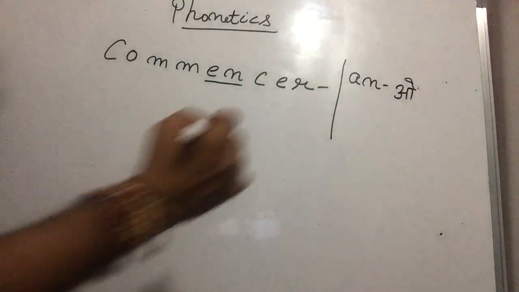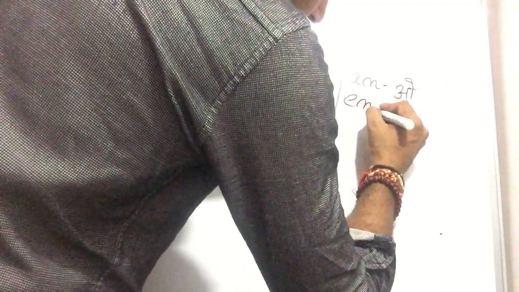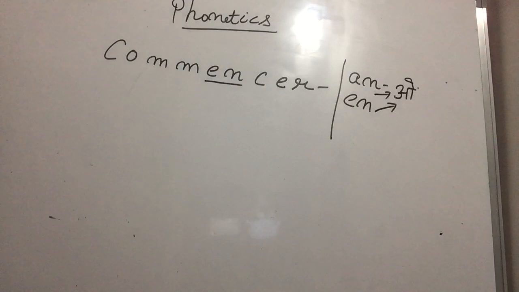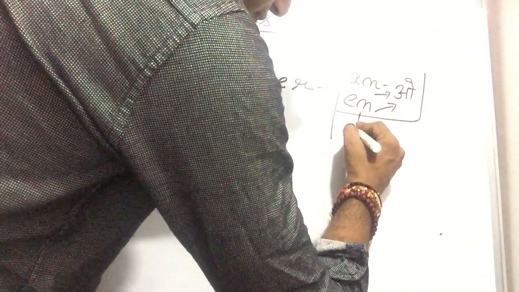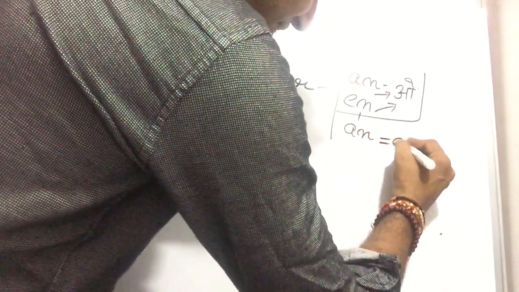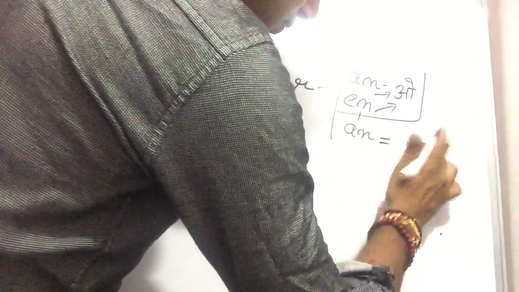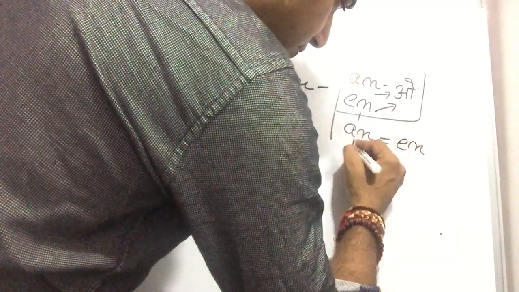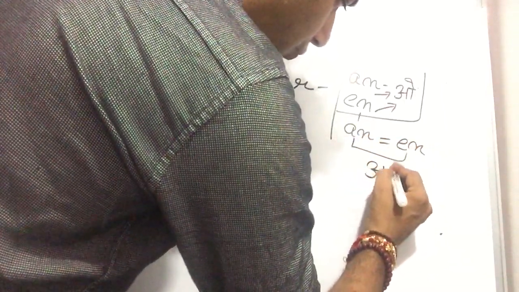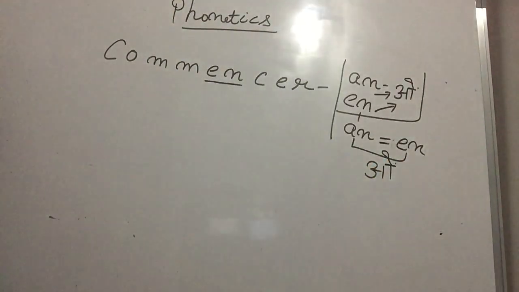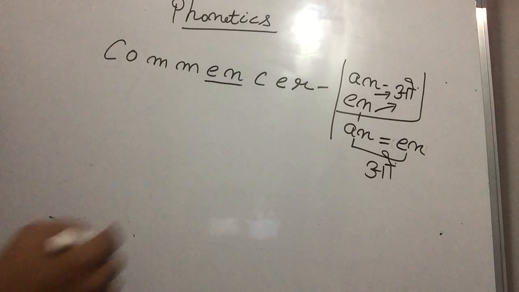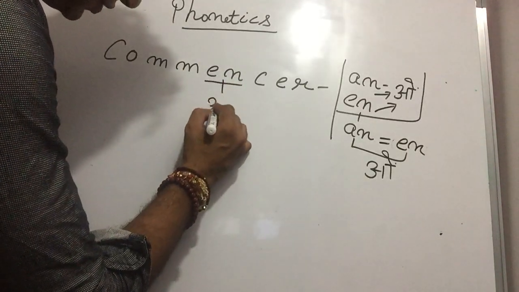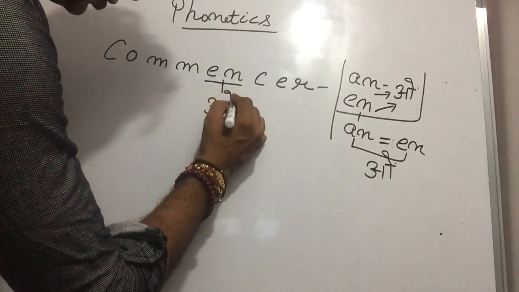Yes, sir. And the en sound is also on. Exactly. So this is one and the same sound. If you have an sound or en sound, that sound is on. Very good. Is it clear to you? So here we have the on sound because we have en or an.